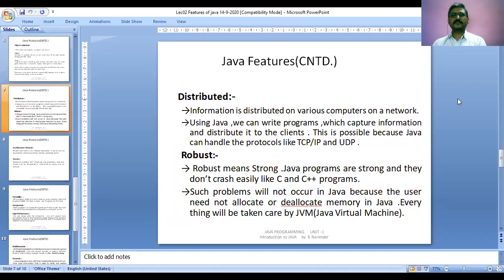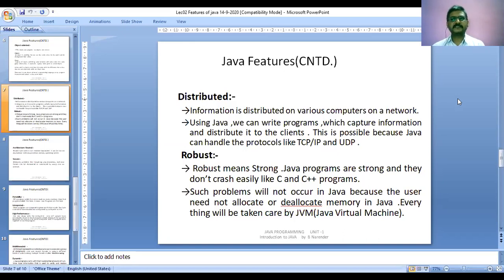Java programs, or Java, is one kind of a distributed nature. Why are we saying it as distributed? Because the first intention of Java to be developed is nothing but web-oriented applications. The point is mentioned earlier, that is Java is suitable for web-related applications.